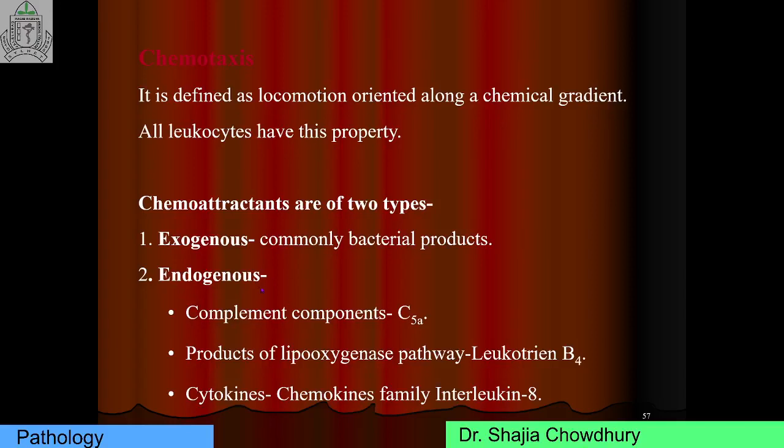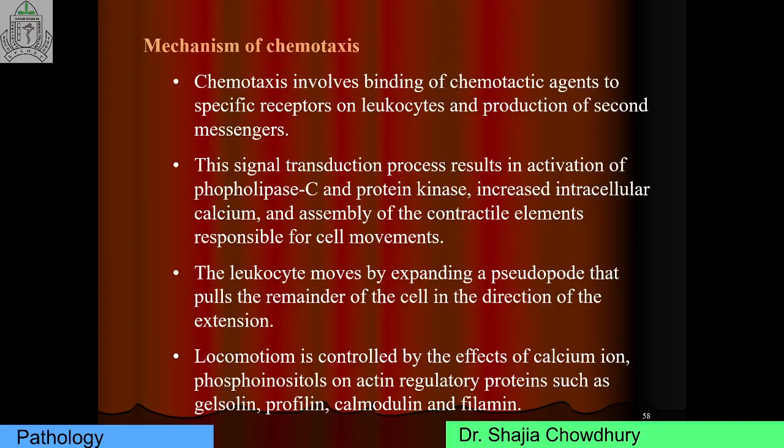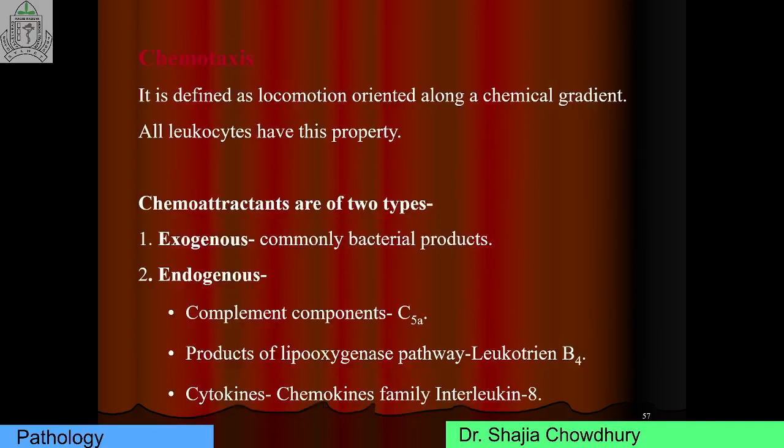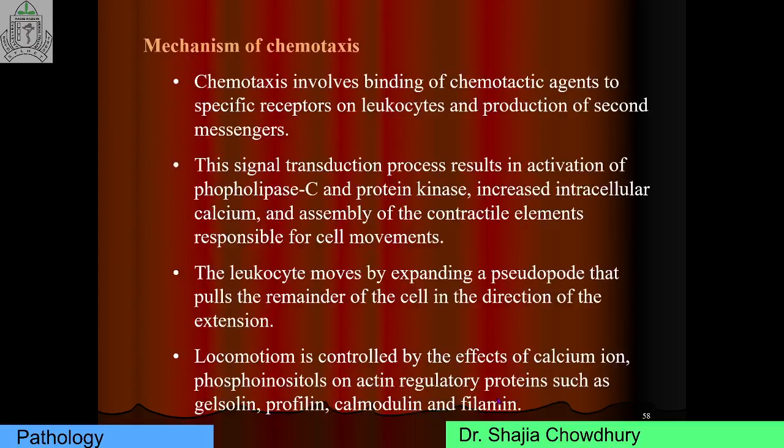It's a very important question. What are the chemoattractants? Very important. Endogenous chemoattractants are complement C5a, leukotriene B4, and interleukin 8. The mechanism of chemotaxis is not so important for written or viva. You should remember the definition of chemotaxis and what the chemoattractants are, exogenous and endogenous. Endogenous chemoattractants are complement C5a, leukotriene B4, and interleukin 8.